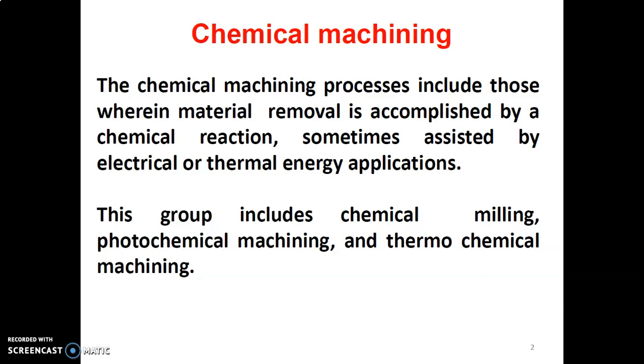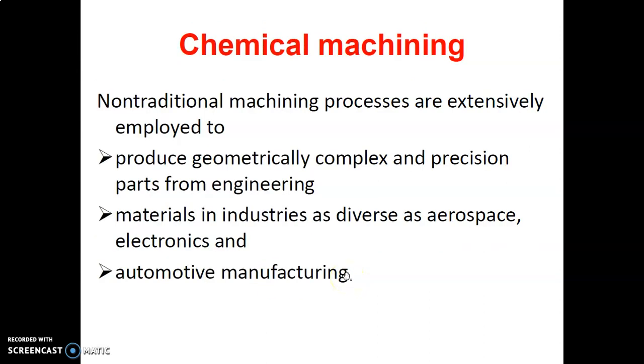So in some cases we are using electrical power if required, and thermal energy in some applications. This group includes chemical milling, photochemical machining, and thermochemical machining. So basically this is divided into three parts: milling, photochemical, and electrochemical.